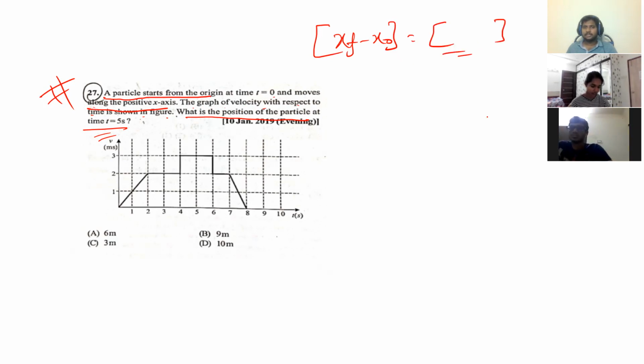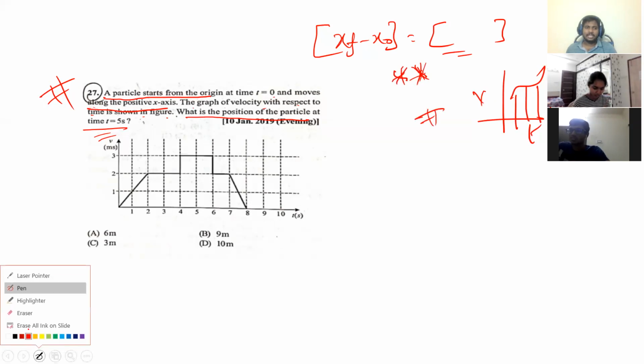Isn't it, Jayant? Yes, sir. The VT graph will give you what? Displacement or not? This is an important graph I told you, whether you understand the entire concept of graphs or not. VT graph area will be quite important. Examiners have been fond of asking that question.